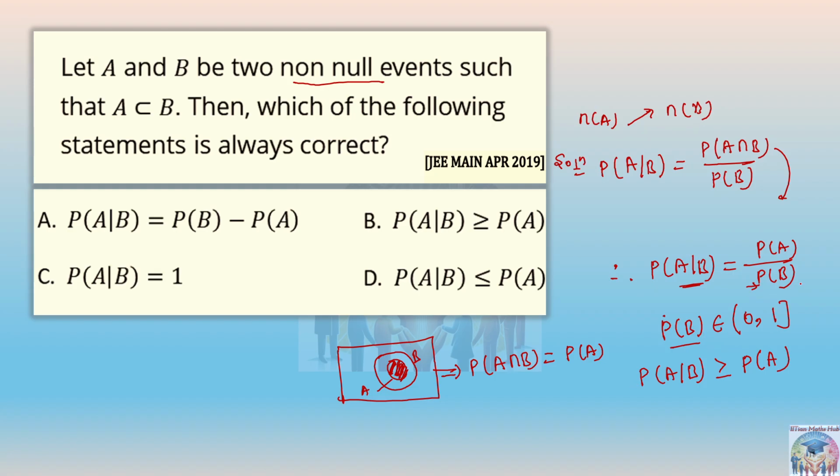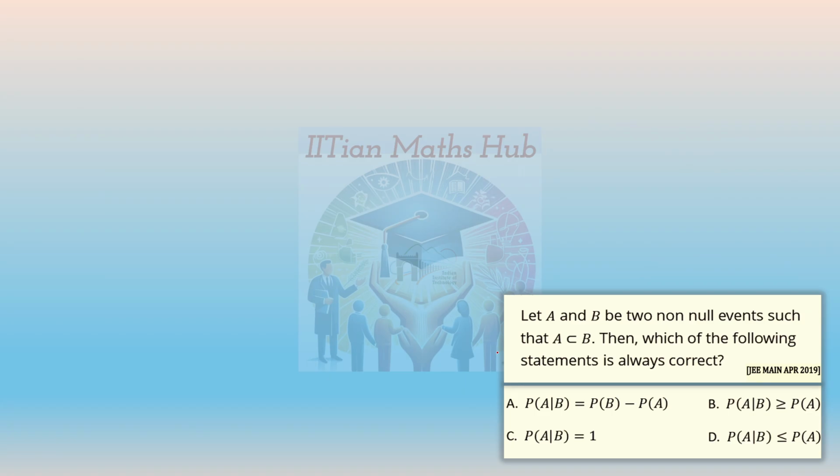Okay, because this maximum value can be 1, so we can take, let's say, 1. So if you take that, this value should be what? Either greater than or equal to, only one option is matching, right? You can see. So B is the correct answer. Which option you have said? C or D? B is the correct one. Okay, let's go to the next one.